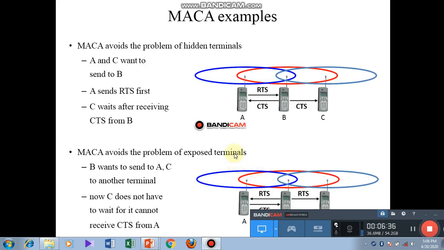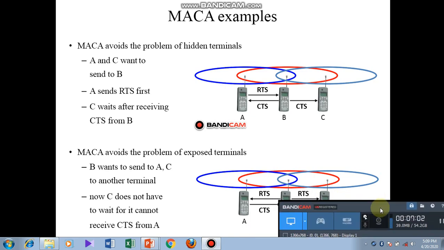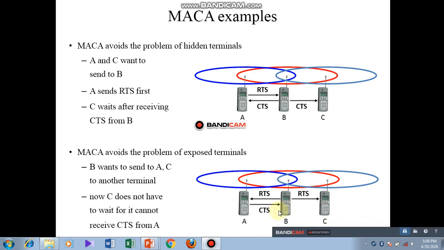Then we will see a MACA example. MACA avoids the problem of hidden terminal. Here A and C want to send to B. A sends RTS first, C waits after receiving CTS from B. Then MACA avoids the problem of exposed terminal. B wants to send to A, C to another terminal. Now C does not have to wait as it cannot receive CTS from A.